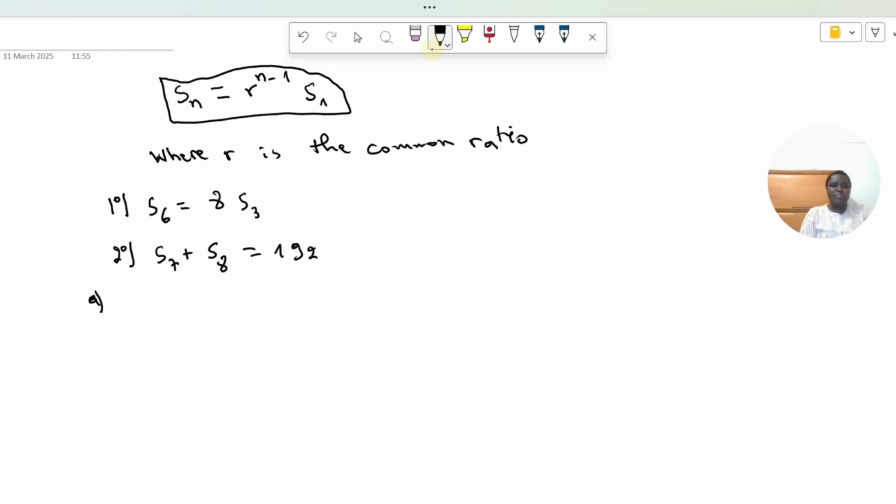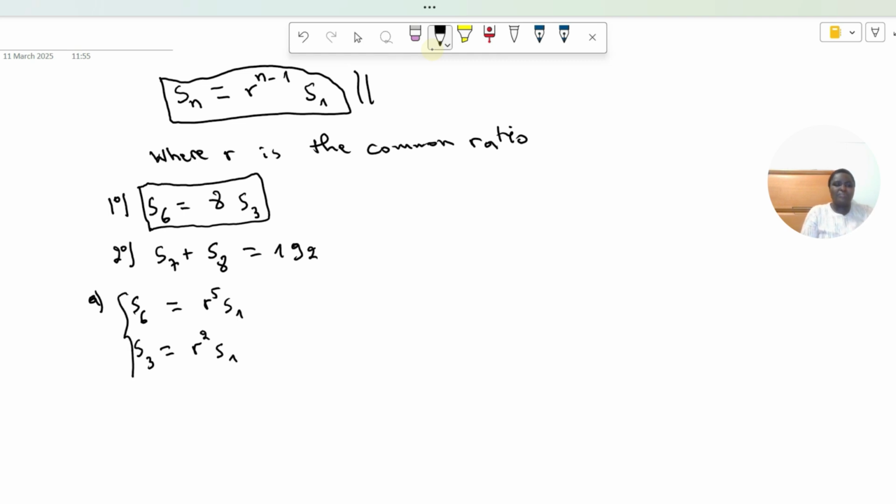To find this common ratio, we are going to use this first assumption. From this first assumption, we can compute S6. S6 is equal to r power 5 times S1. I'm always using this relation because we have a geometric progression. And S3 is equal to r power 2 times S1.